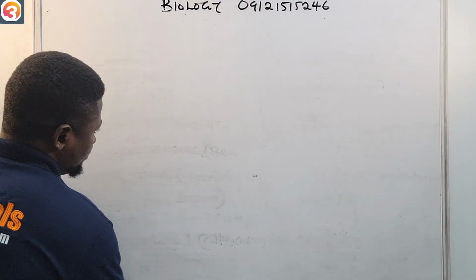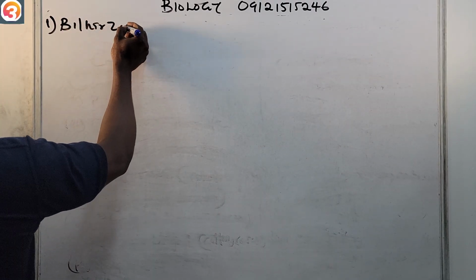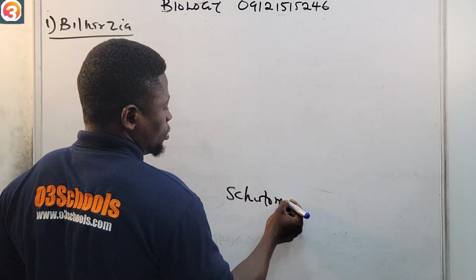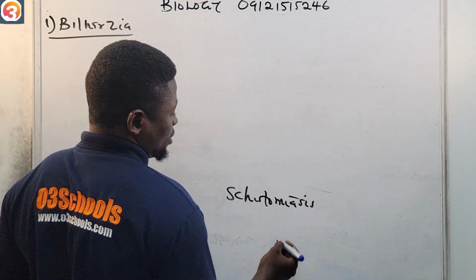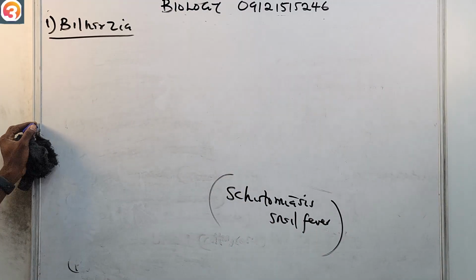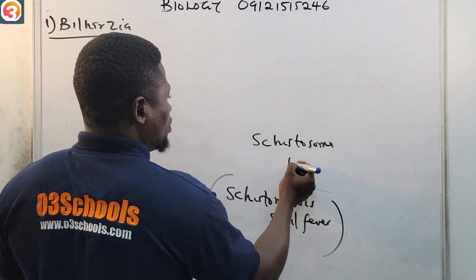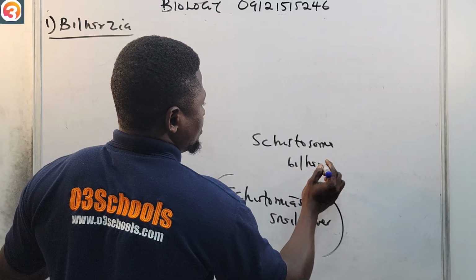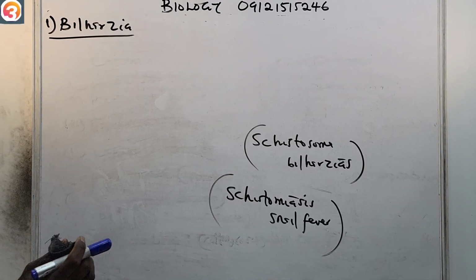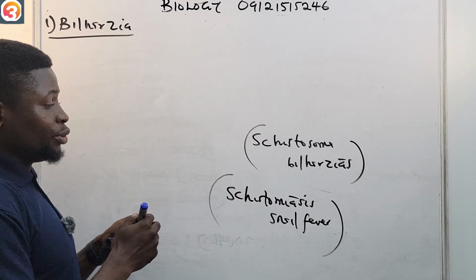Bilharzia, number one. Bilharzia is also called schistosomiasis. It's also called snail fever. It is caused by schistosoma, or the one we call bilharzias. The life cycle of this bilharzia, which is called the blood fluke.